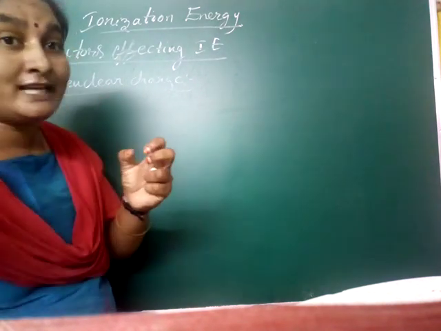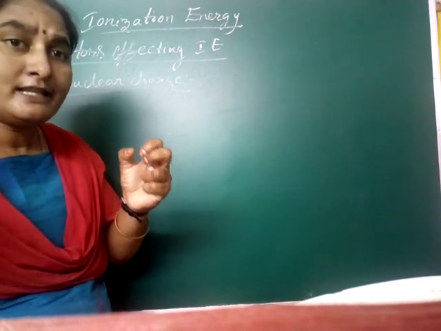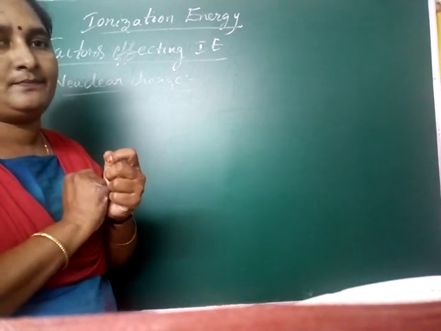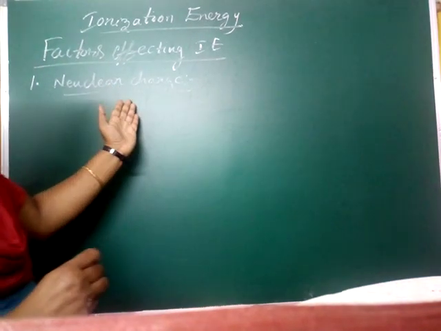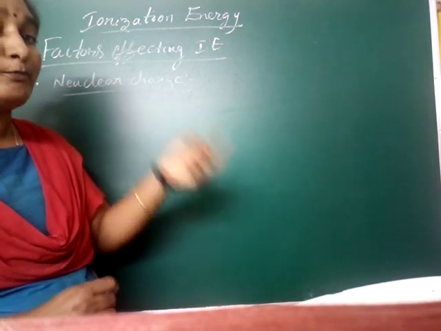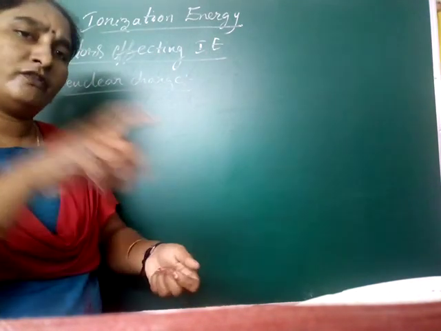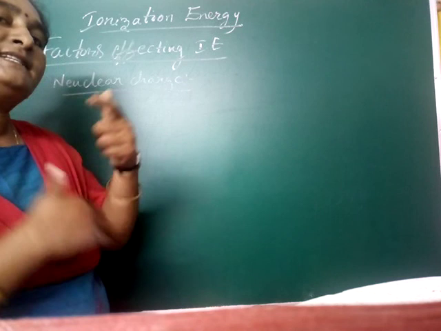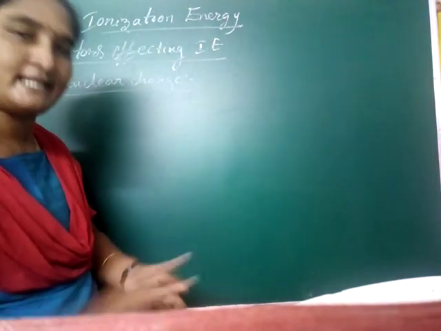That's why removing is very difficult. Yes or no? That's why you have to apply more energy. So if nuclear charge increases, if protons increase, then removing is also difficult. That means ionization energy will increase.